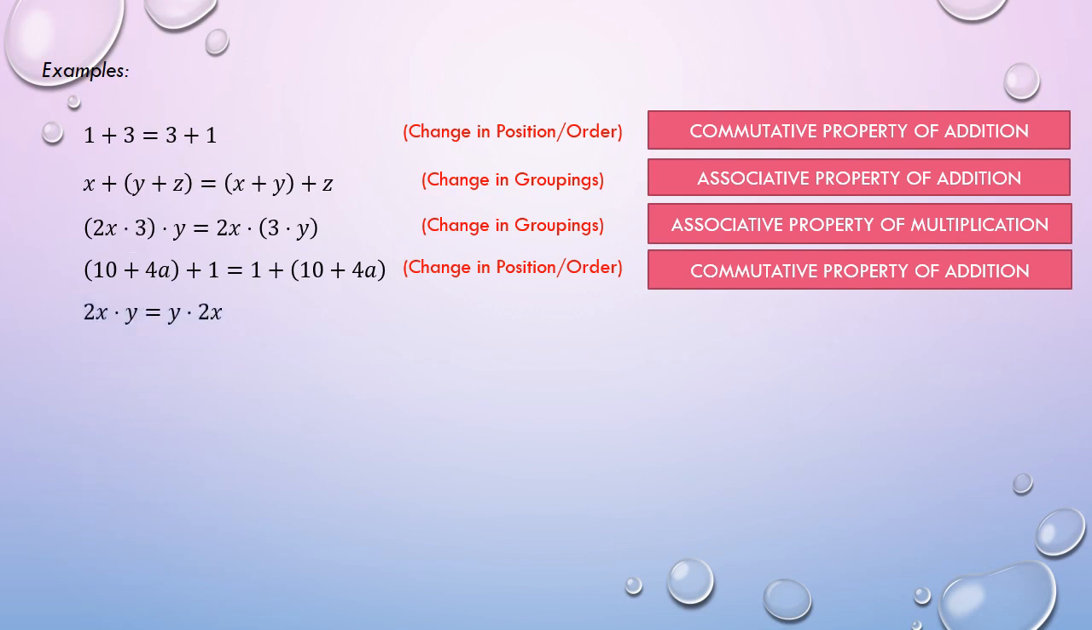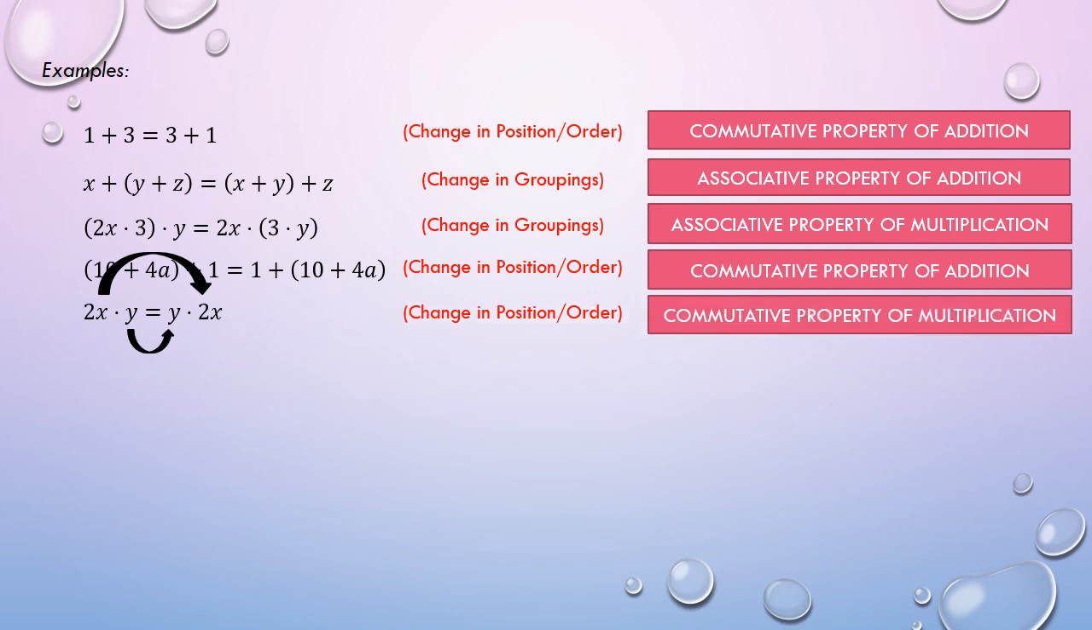And lastly, we have this. Mapapansin pa rin natin na change in position or order ang nangyari dyan. Kaya commutative property pa rin siya. But to be specific, commutative property of multiplication na ang tamang sagot since multiplication na ang operation na ginamit sa statement.